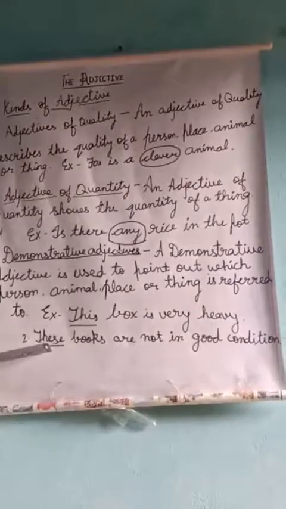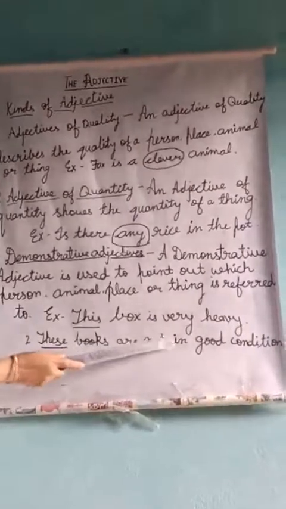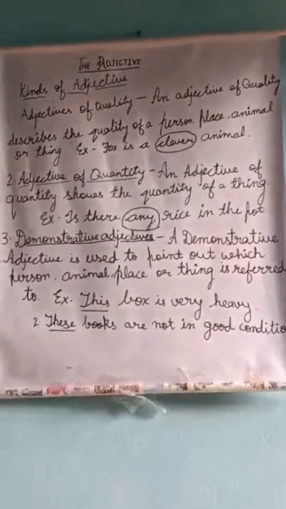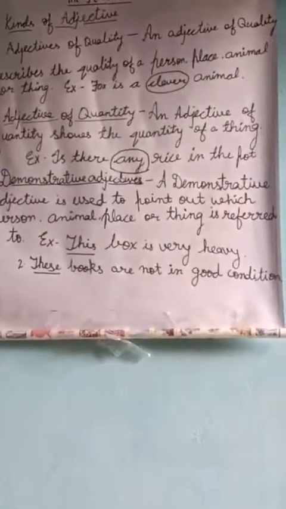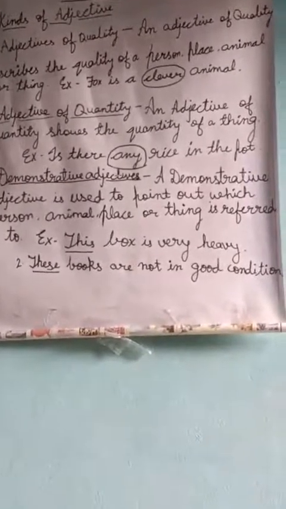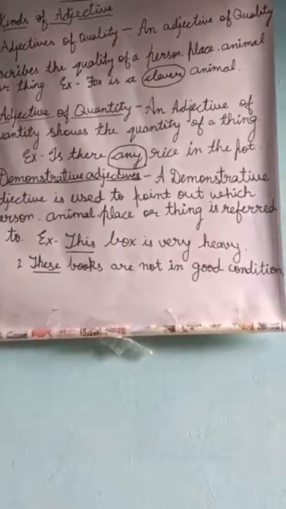The second sentence is, these books are not in good condition. The word these points out some particular books that are not in good condition.